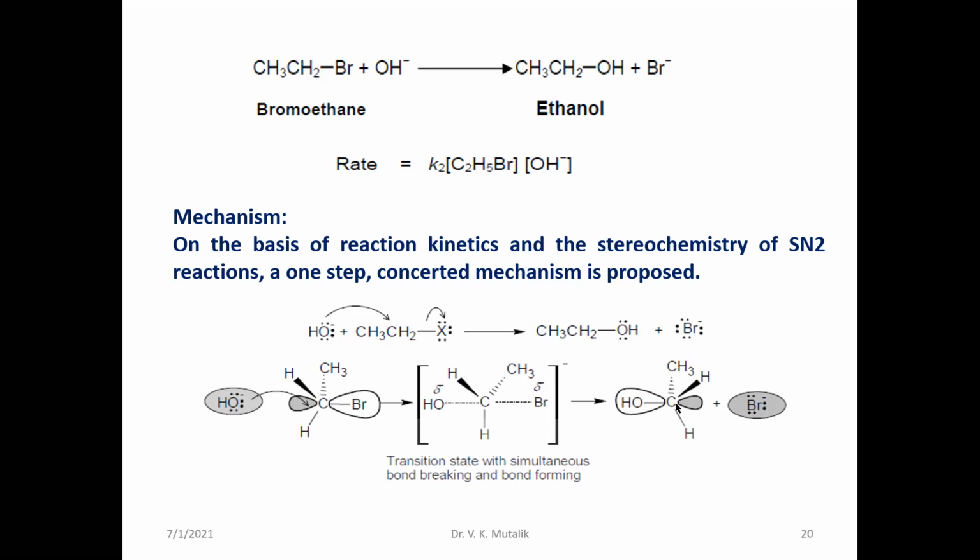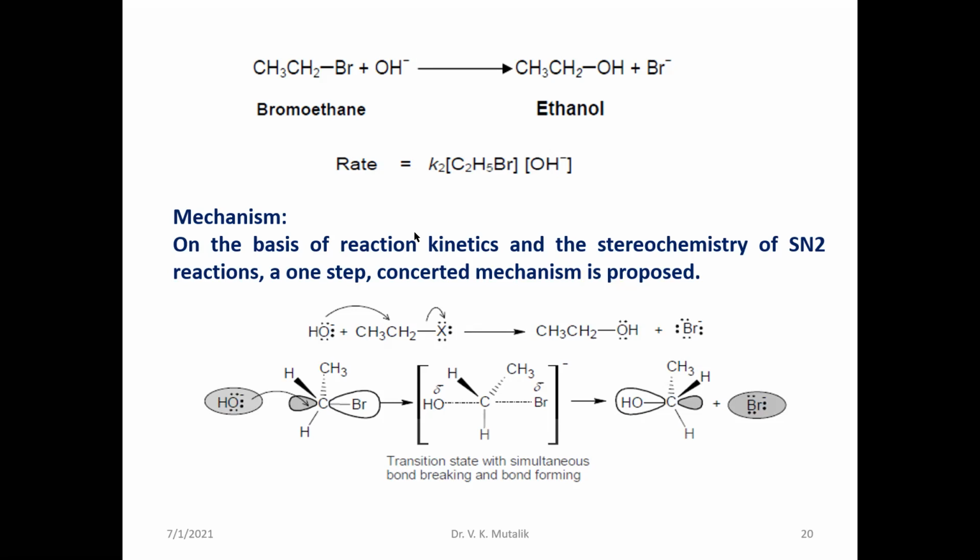Why is this inversion of configuration product formed? Because attack of the nucleophile from the side of the halogen atom is not favored, since the halogen atom repels the attack of the nucleophile. Therefore the attacking nucleophile finds its position at the rear side, slowly takes its position, and a compound is formed with inversion of configuration, a configuration opposite to that of the alkyl halide.